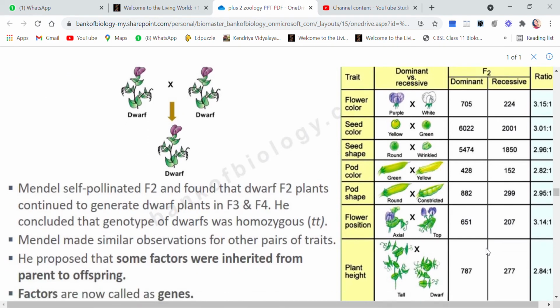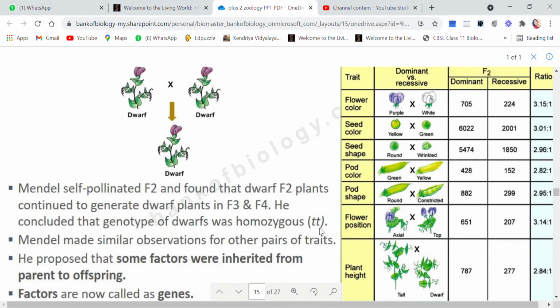Now children, Mendel self-pollinated the F2 generation also. Like we self-pollinated the F1 generation, similarly we can also self-pollinate F2, and he found the dwarf F2 plants continued to generate dwarf plants in F3 and F4. So what did he conclude? He concluded that the genotype of dwarf was homozygous.